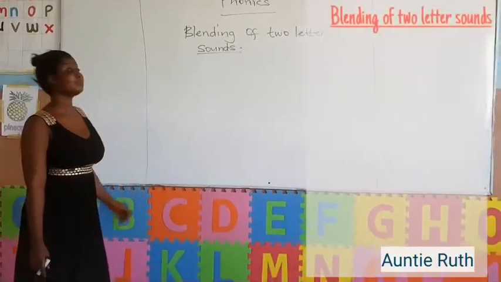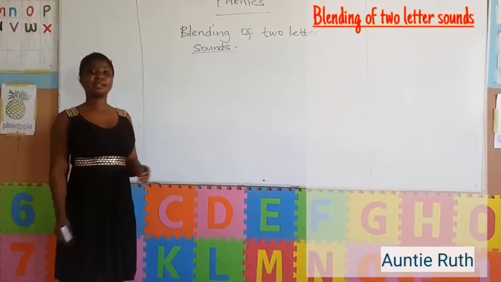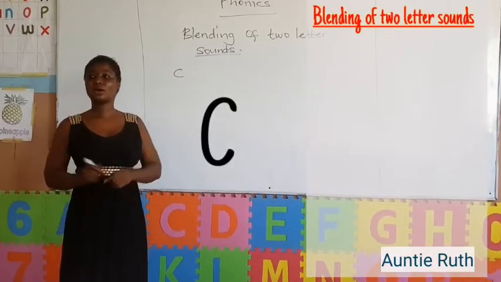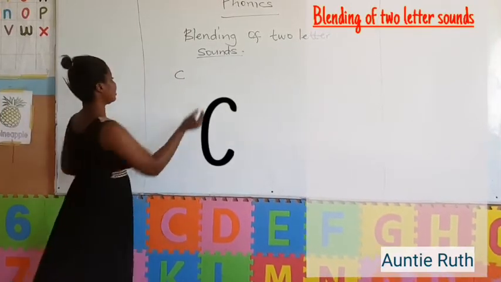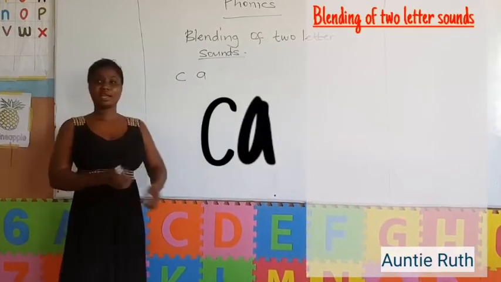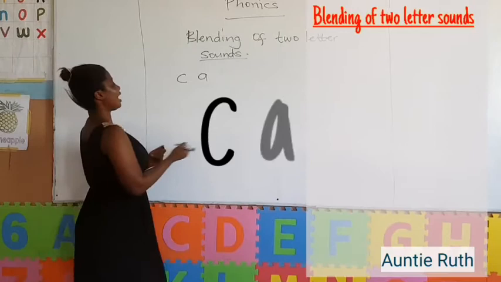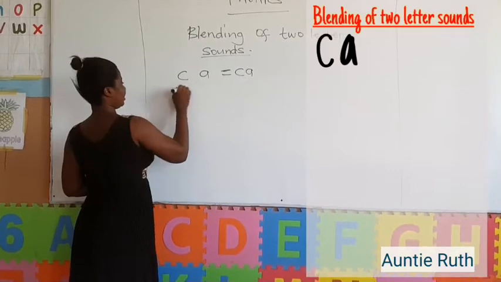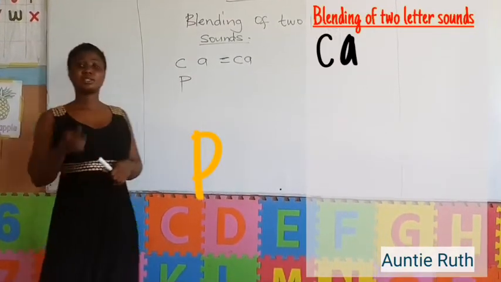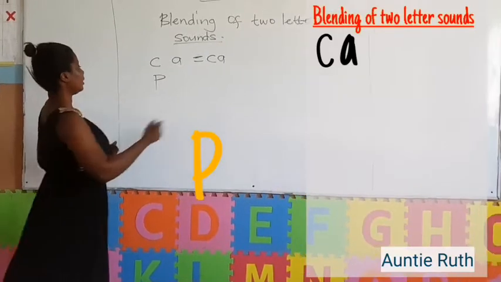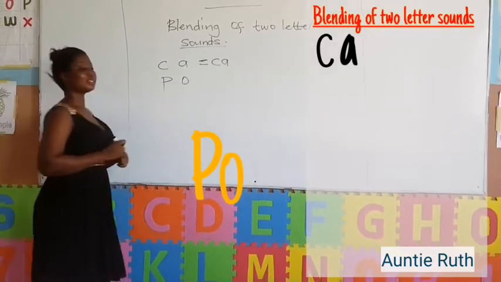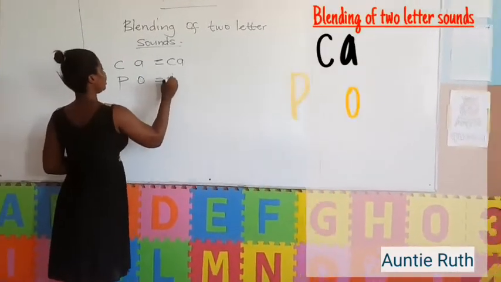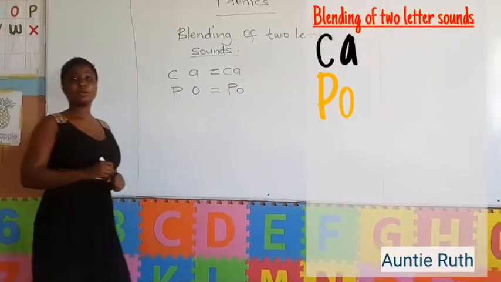Our lesson for today is blending of two letter sounds. For example, these are letter C with the action and sound k, and this is letter A with the action and sound a. So k, a will give us ka. Then we have our next letter, letter P with the action and sound p, then letter O with the action and sound o. These two will blend together to give us po.